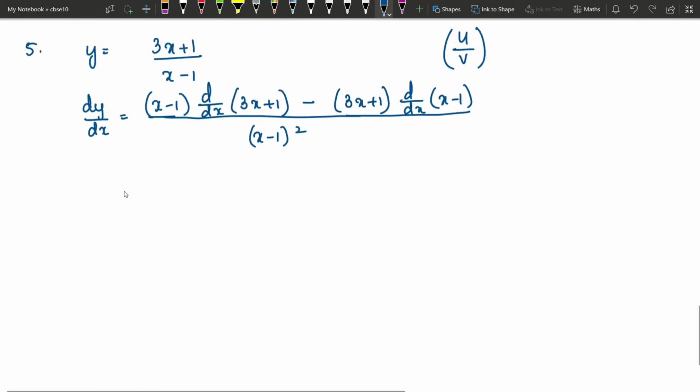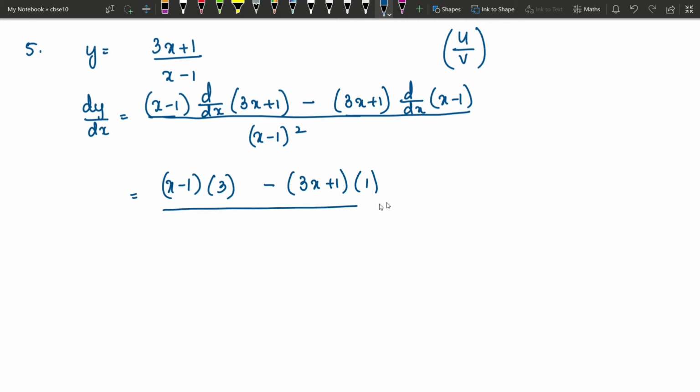Okay, now we will simplify this. X minus 1 into derivative of 3x plus 1, which is 3. 3x derivative is 3, constant it is 0, minus 3x plus 1 into derivative of x minus 1, which is 1, divided by x minus 1 whole square. So let us simplify this.